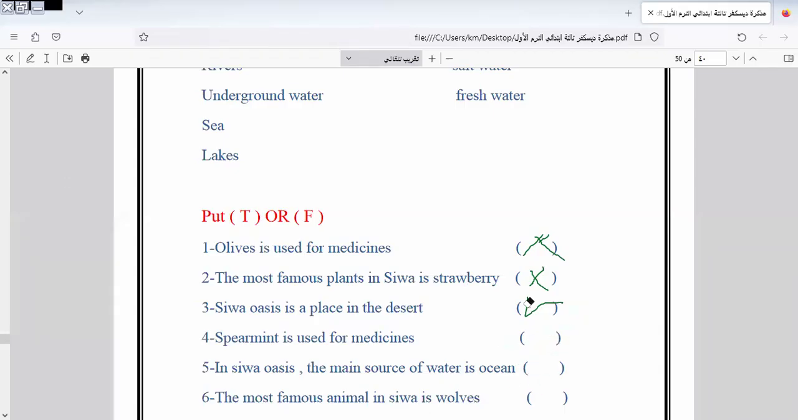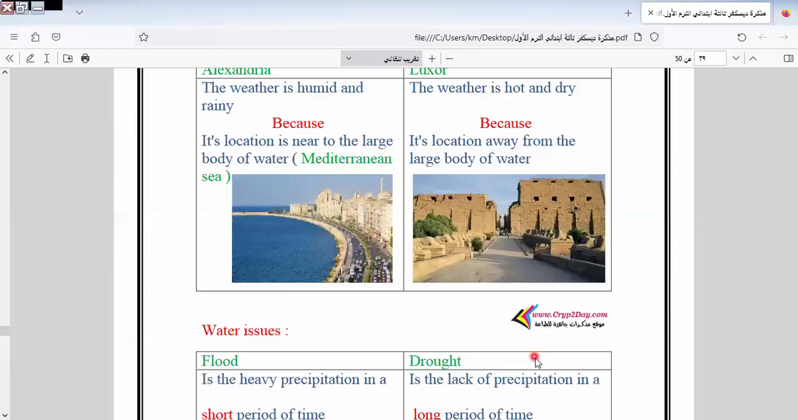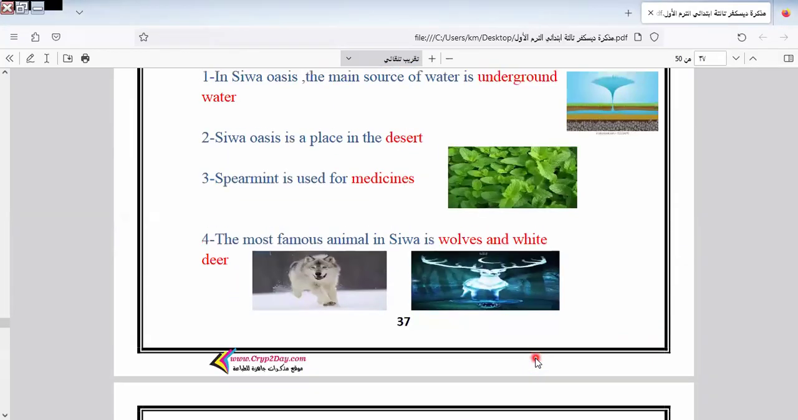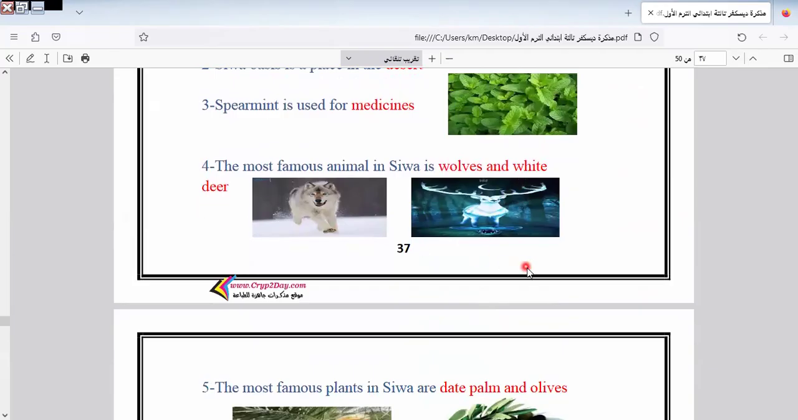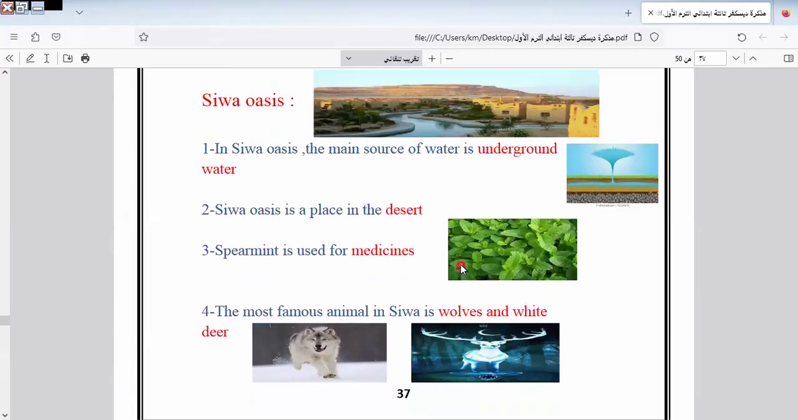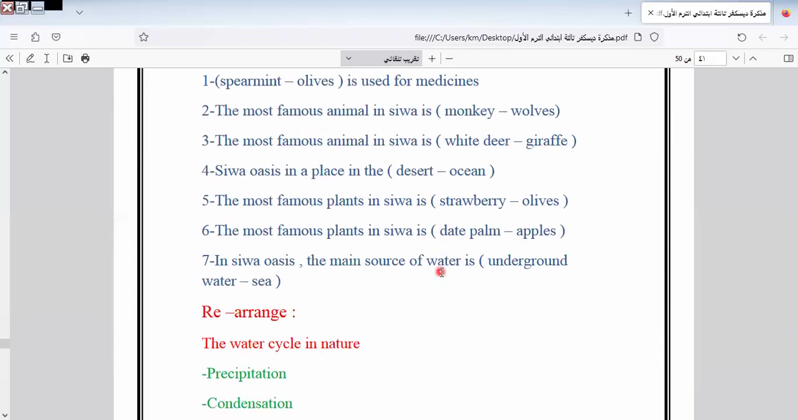The most famous animal in Siwa is wolves. I will return to check if it's correct or not, because I would like to make sure. The animals in Siwa are wolves and white deer. Yes, we have wolves here. So the animals will be wolves. Yes, it's correct.